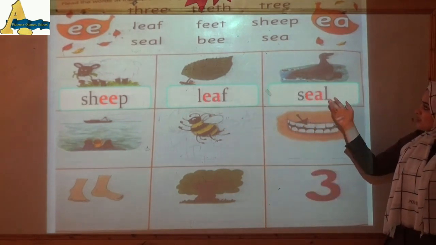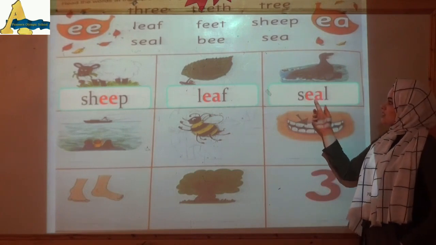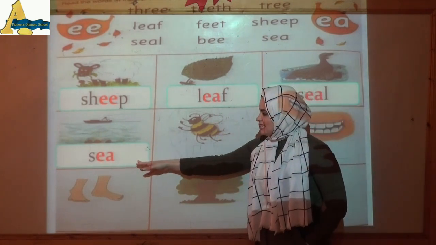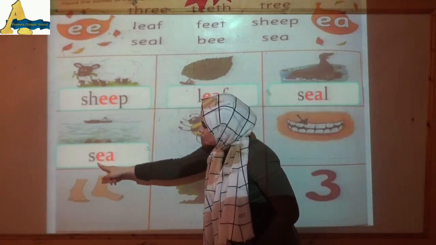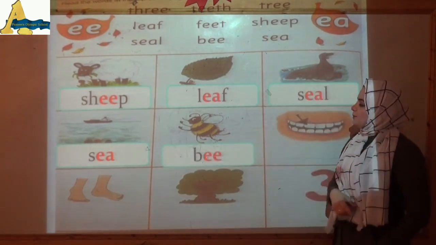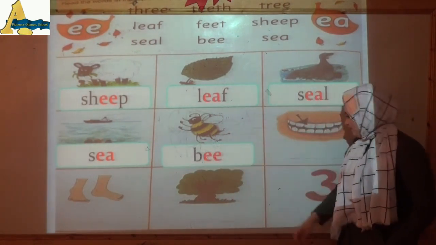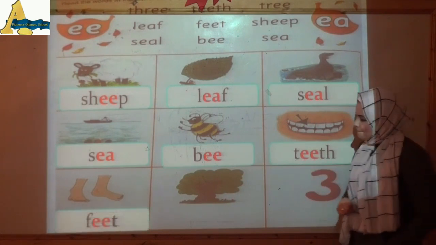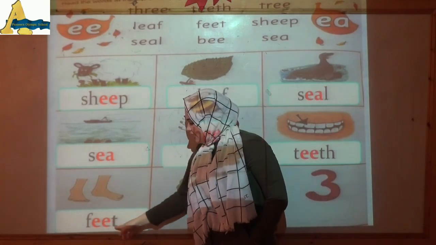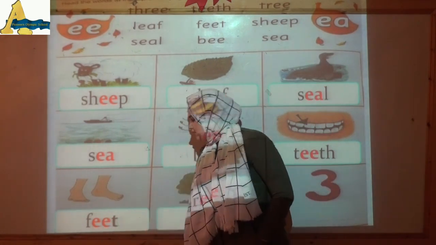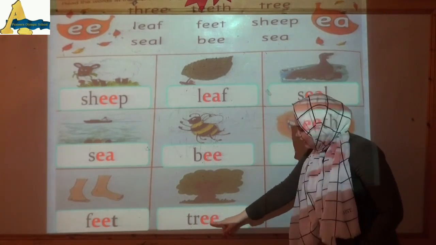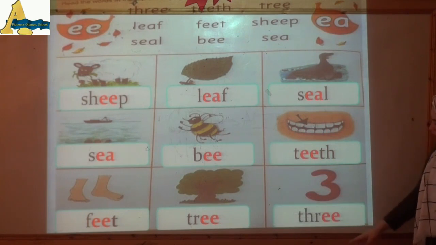Okay. And what's this? It's a seal. E and A together. And what's this? Sea. E and A together like this. And this, bee. E and E. And here teeth. E and E. And what's this? Feet. Feet. E and E together. What's this? It's a tree. E and E together. And here, three. E and E together.